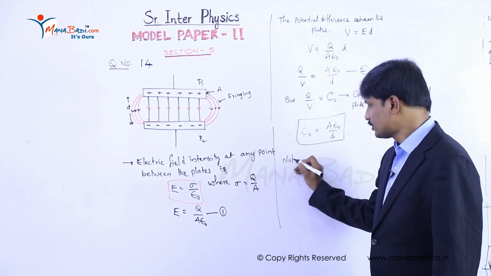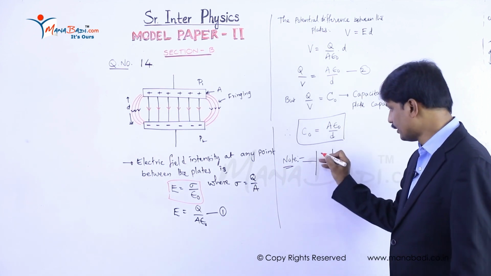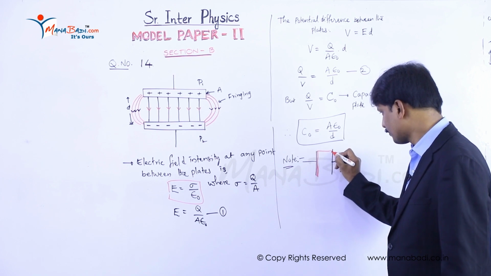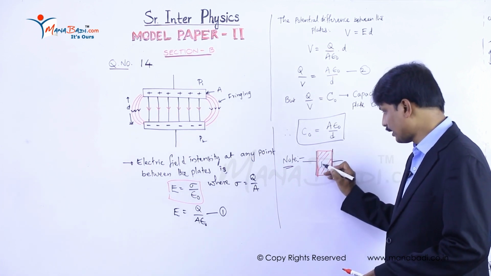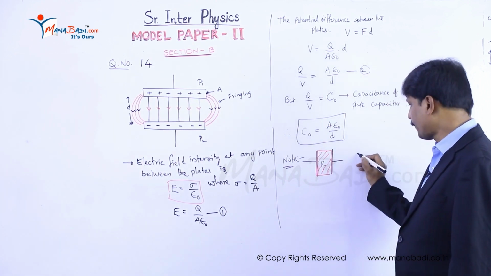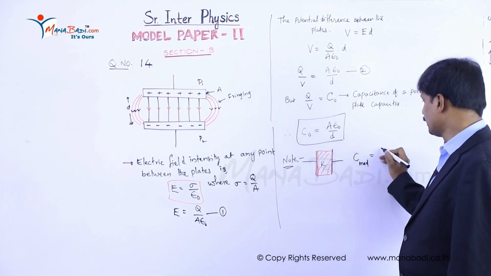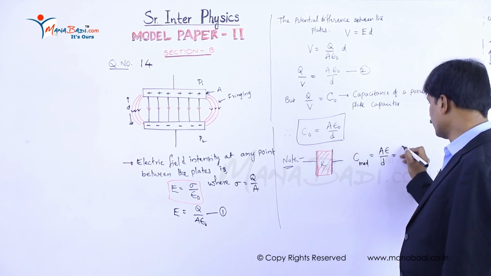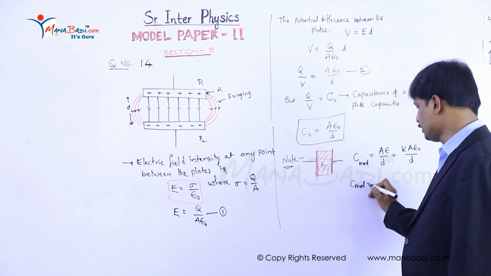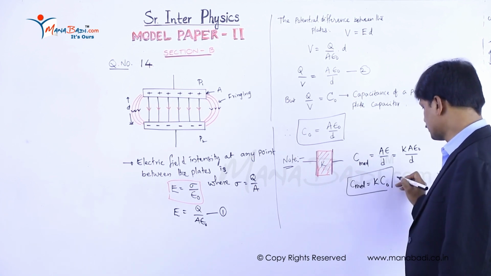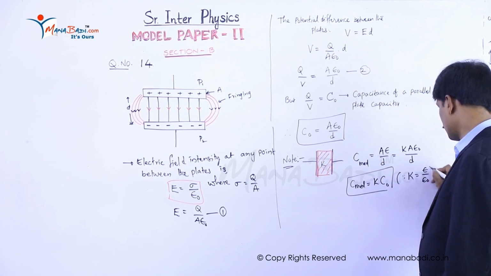Now, a condition. Suppose the space between the two plates of a parallel plate capacitor is completely filled with a dielectric medium of dielectric constant K. Then the capacitance with any medium other than free space can be written as A epsilon by d, or K A epsilon naught by d, or C medium is equal to K C naught, since K is equal to epsilon by epsilon naught.